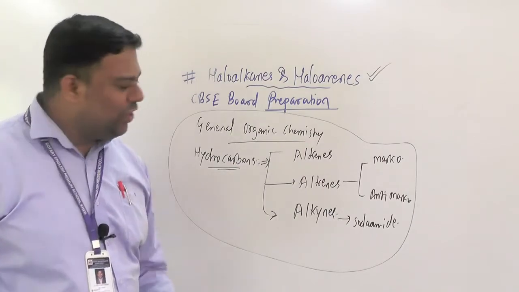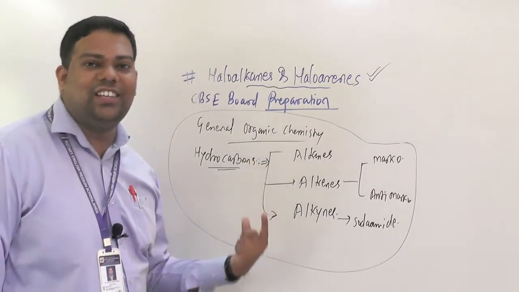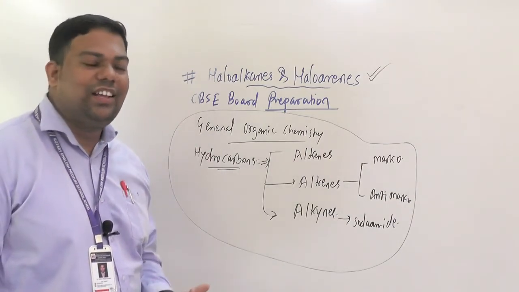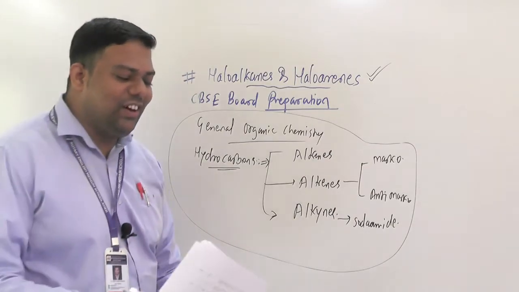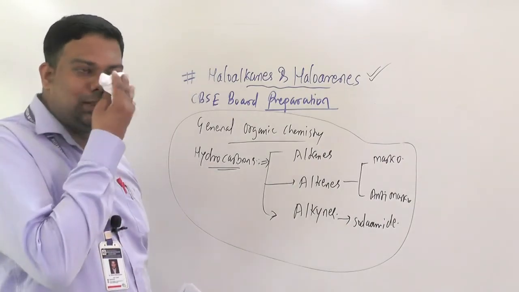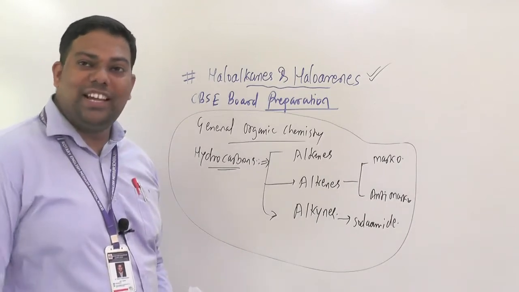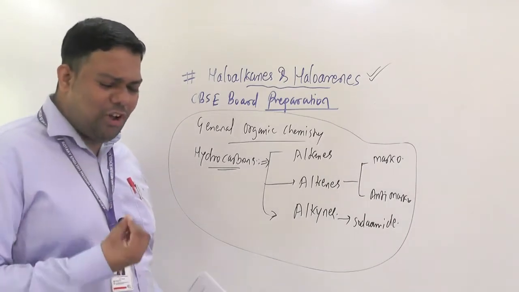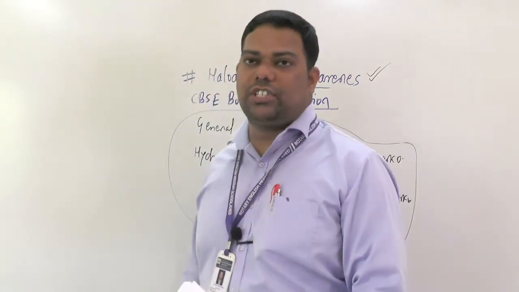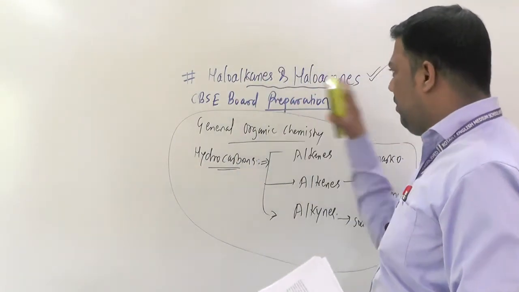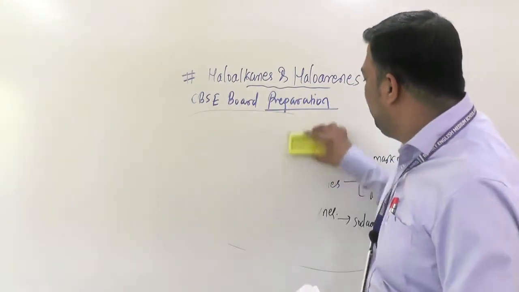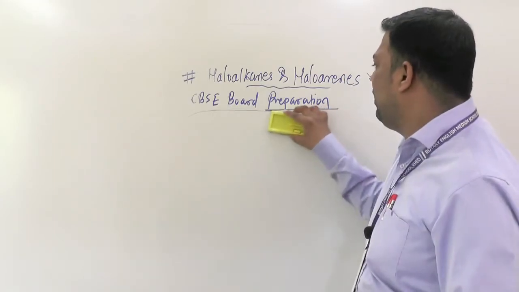If you do this correctly, accurately, perfectly, then organic chemistry will be easy for you. You must continue with your conversions and preparations, and aromaticity also. Such small things are very important. Now without wasting time we will start discussing the haloalkanes and haloarenes topic.